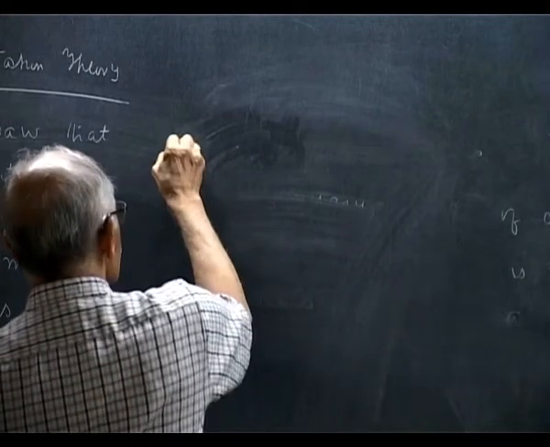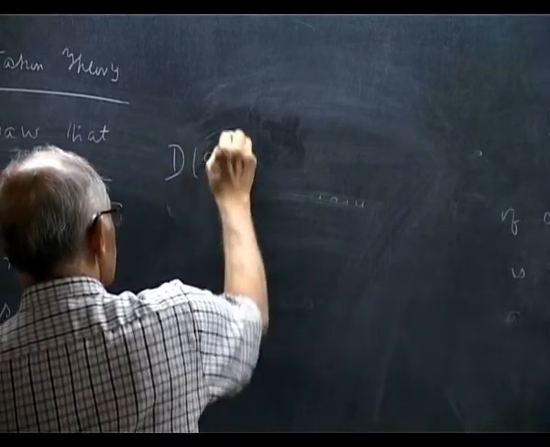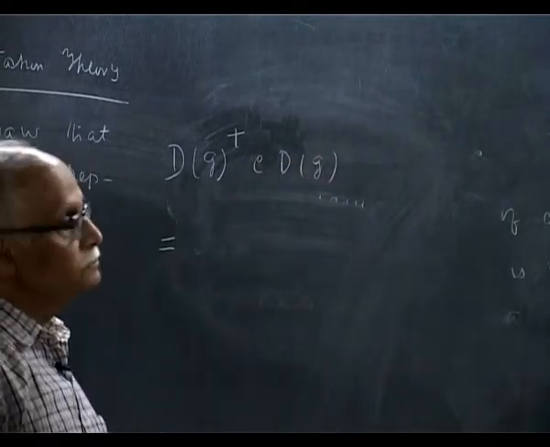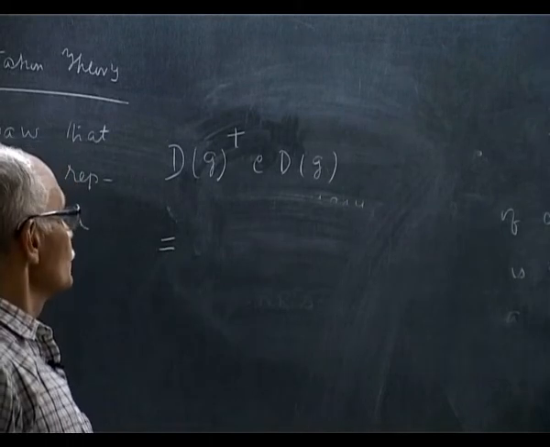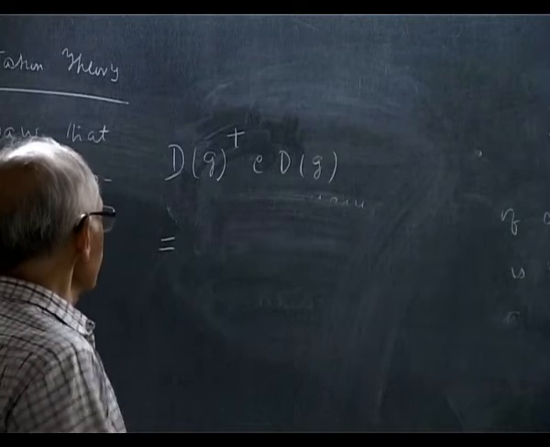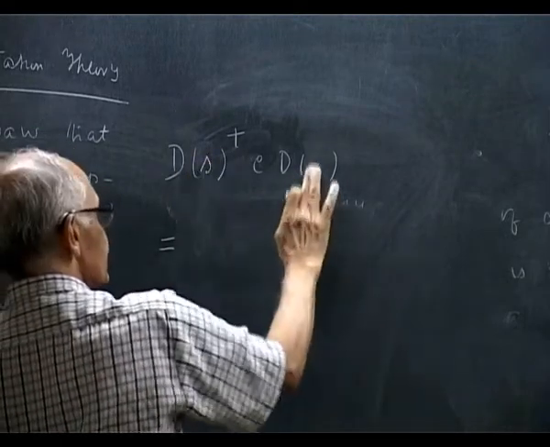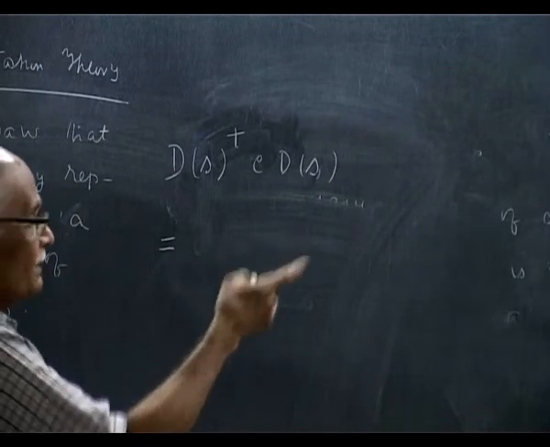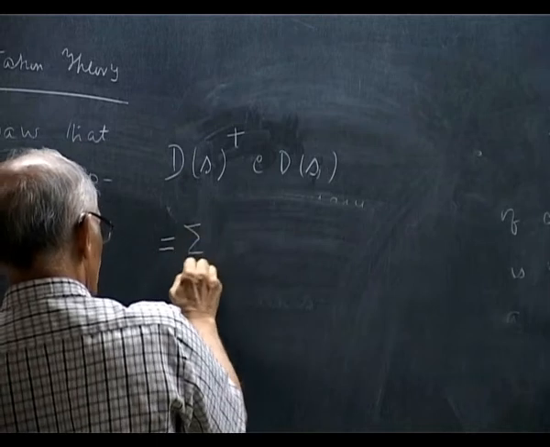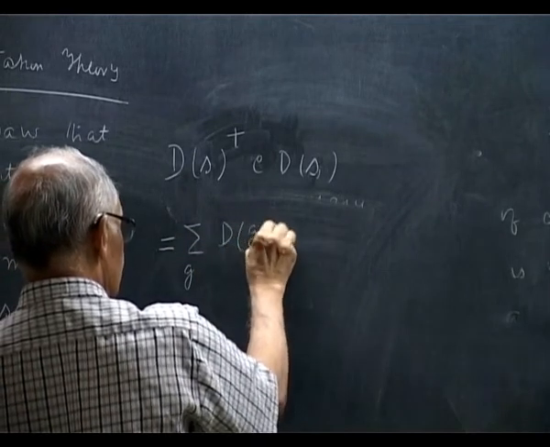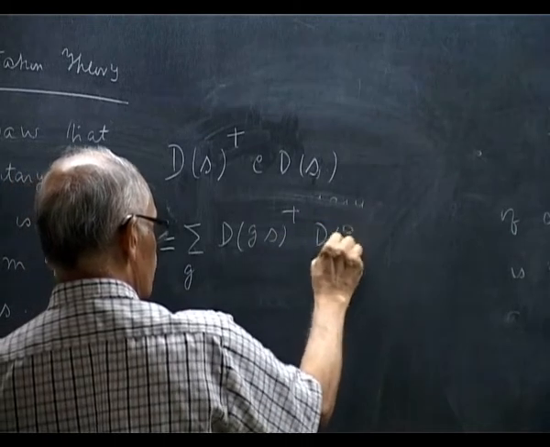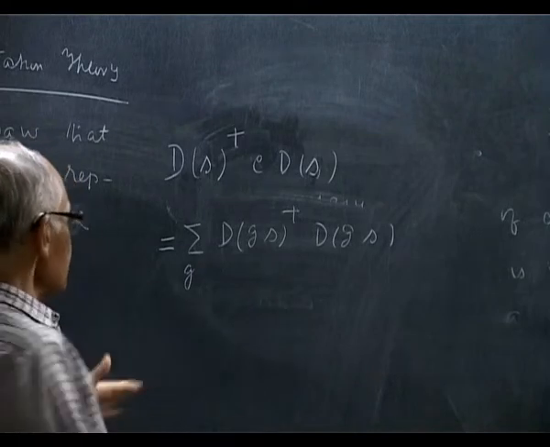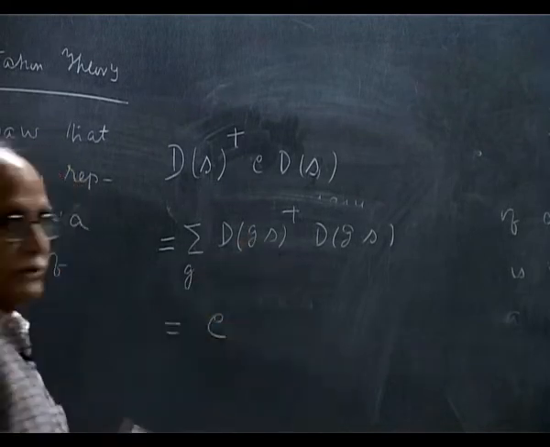Yeah, let me look at it this way. D of G dagger C D of G. I should, let me write S if you don't mind. D of S dagger C D of S. What happens is you get the summation over G of D of GS dagger D of GS, because of the group property, but this is the same as C because I am just permuting the group elements.